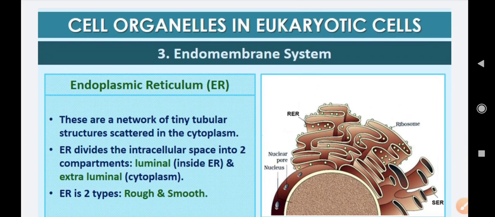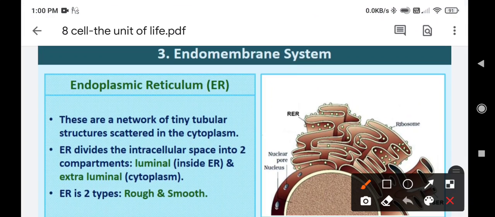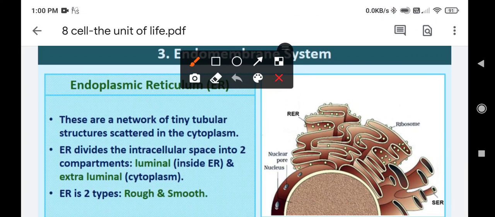When we talk about endoplasmic reticulum, it was observed under electron microscope, and it was found that these are tubular structures. These are small tubular structures, and they are mostly found near the nucleus. So this is the nucleus, and these are tubular structures. They are scattered in the cytoplasm. And if we look at these tubular structures, the space present in them can be divided into two. One is known as luminal and the other one is known as extraluminal.